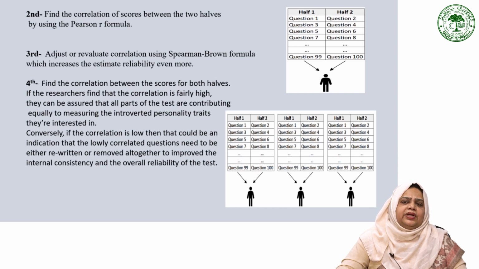This indicates good internal consistency. However, if the correlation is low, it suggests that there may be questions with low correlation that need to be rewritten or removed. By improving the internal consistency and overall reliability of the test, more accurate results can be obtained.